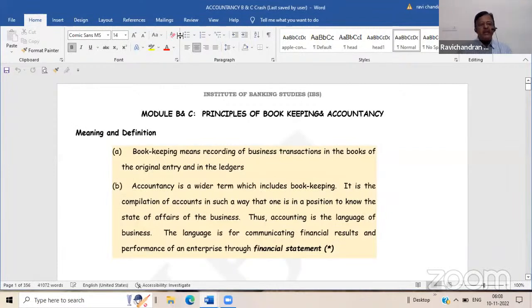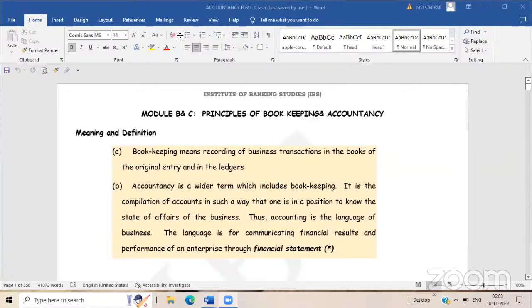Later, after the due classification in the journal, each and every account will be posted to a separate book known as ledger. And because of that posting, you can summarize your transactions. So there are three aspects in bookkeeping. One is recording of transactions. Second one is classifying of transactions. And the third one is summarizing of transactions.